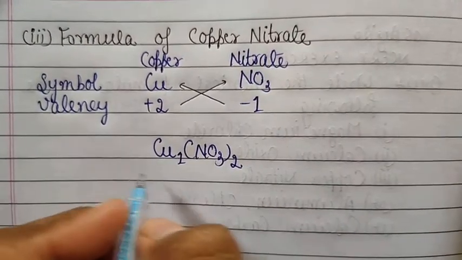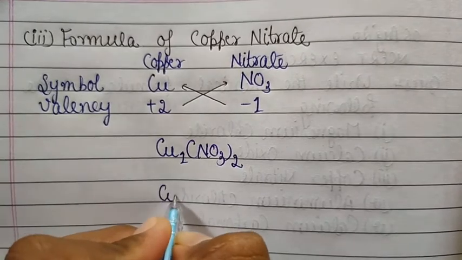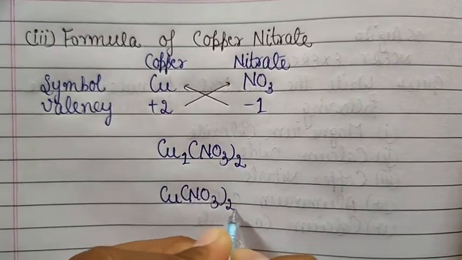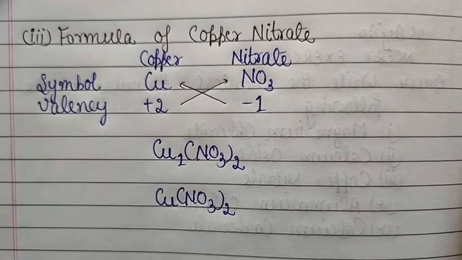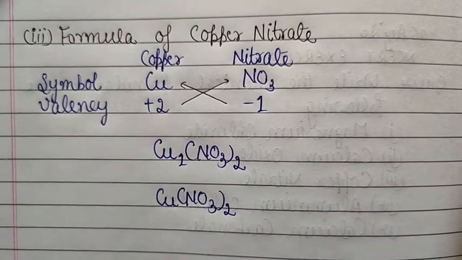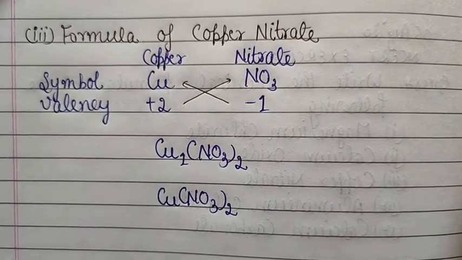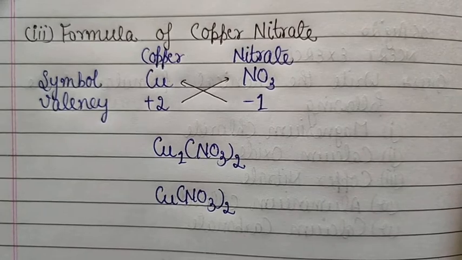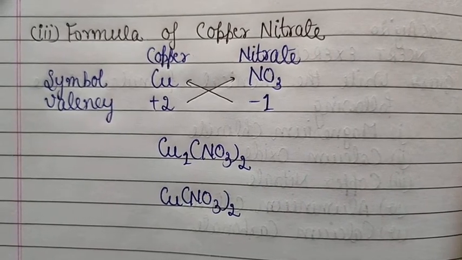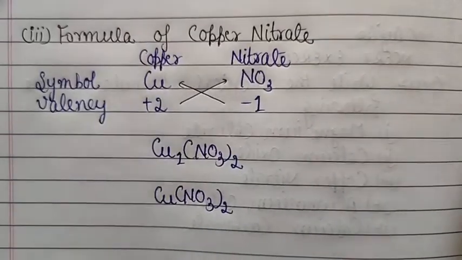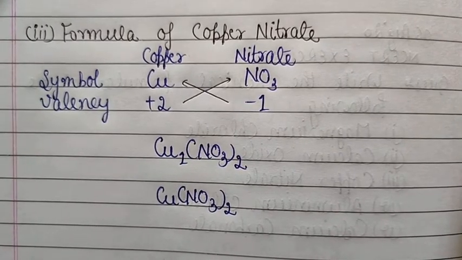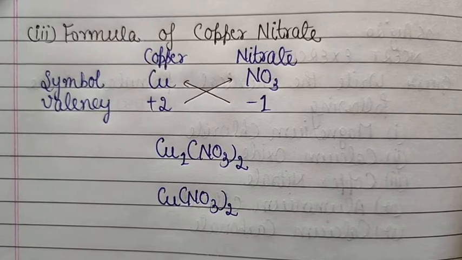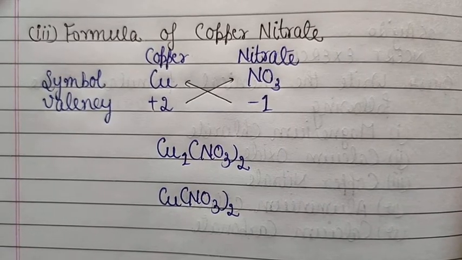So what will be the formula of copper nitrate? It will be Cu(NO3)2. Okay students, so what can we conclude from the formula of copper nitrate? That it is made up of one copper atom and two nitrate radicals. So when one copper atom combines with two nitrate radicals, then one molecule of copper nitrate is formed. And when all these copper nitrate molecules combine, the compound copper nitrate is formed.